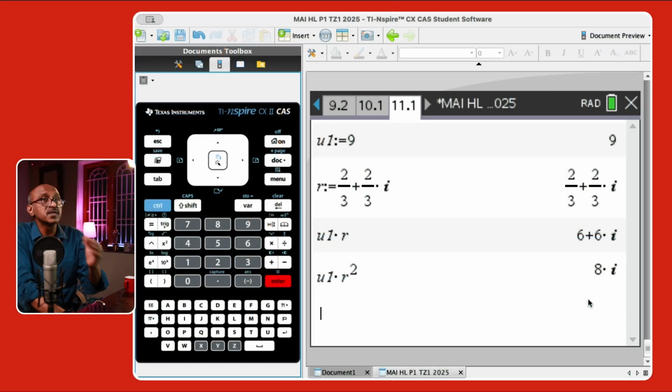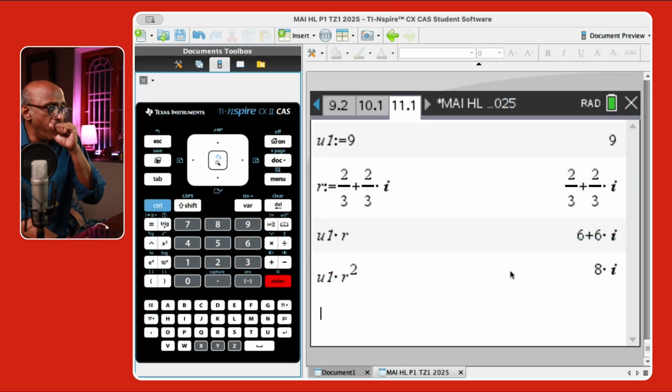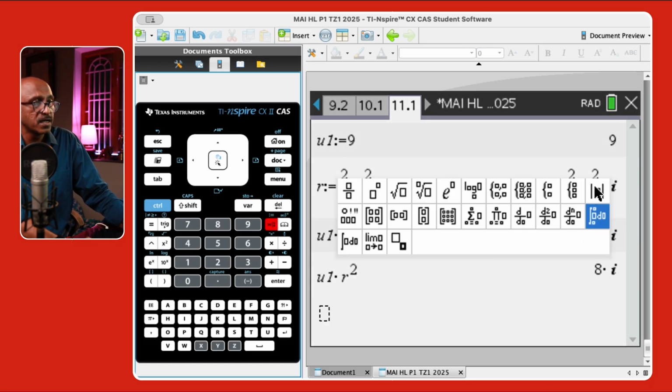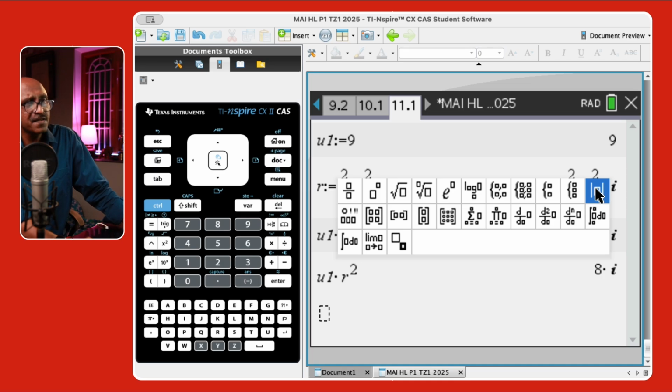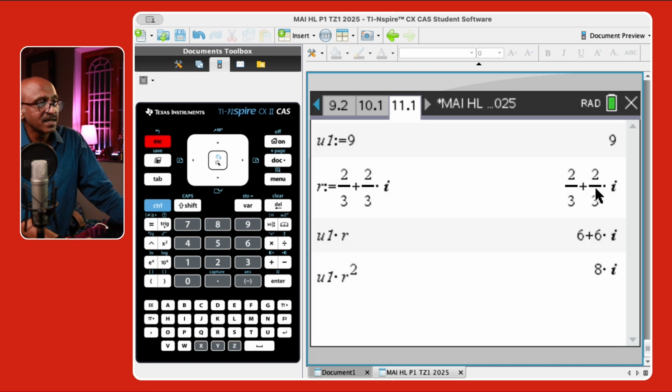Come back to our calculator screen. Okay, and now the absolute value is here. If I just use the absolute value, I'll see whether it gives me the answer, or whether I have to use the formula with the square root. Maybe on the safe side, let's just do that.